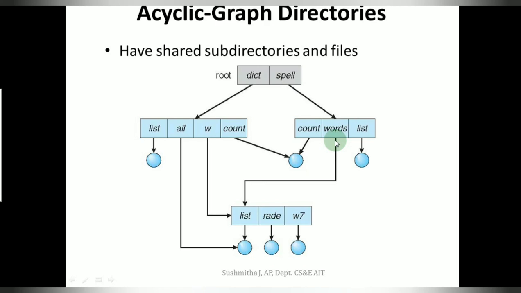As the name suggests, an acyclic graph is a graph with no cycles. It allows sharing, but it also makes sure that there is no cycle.